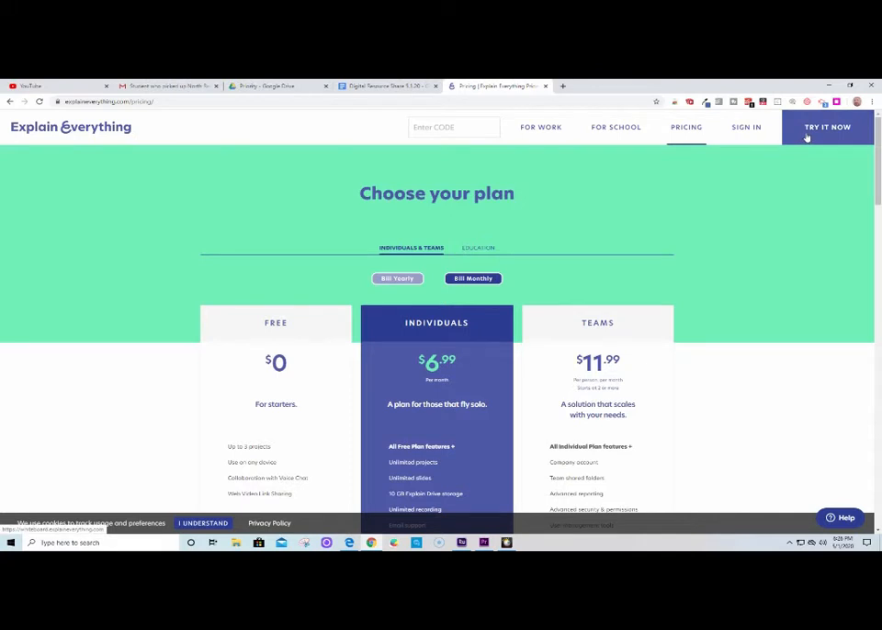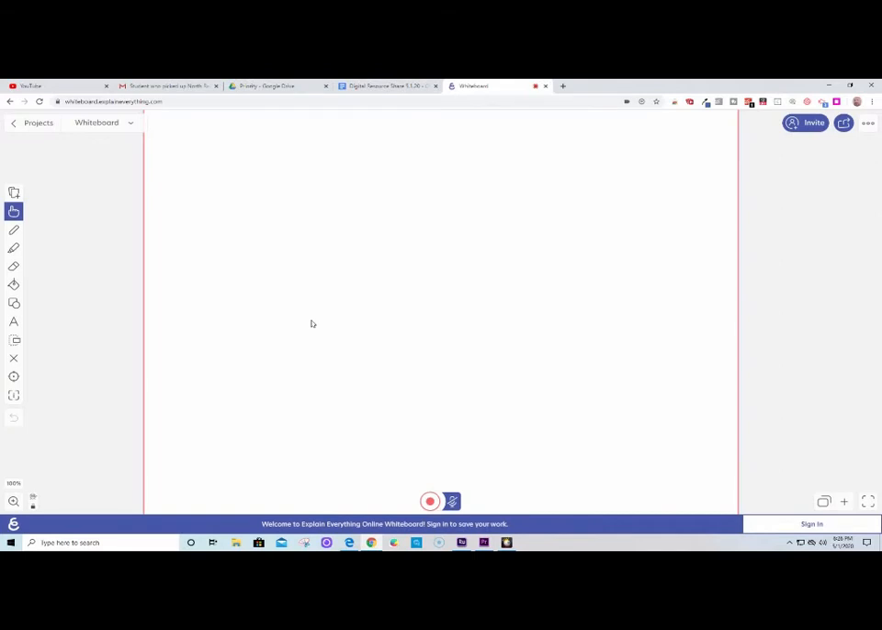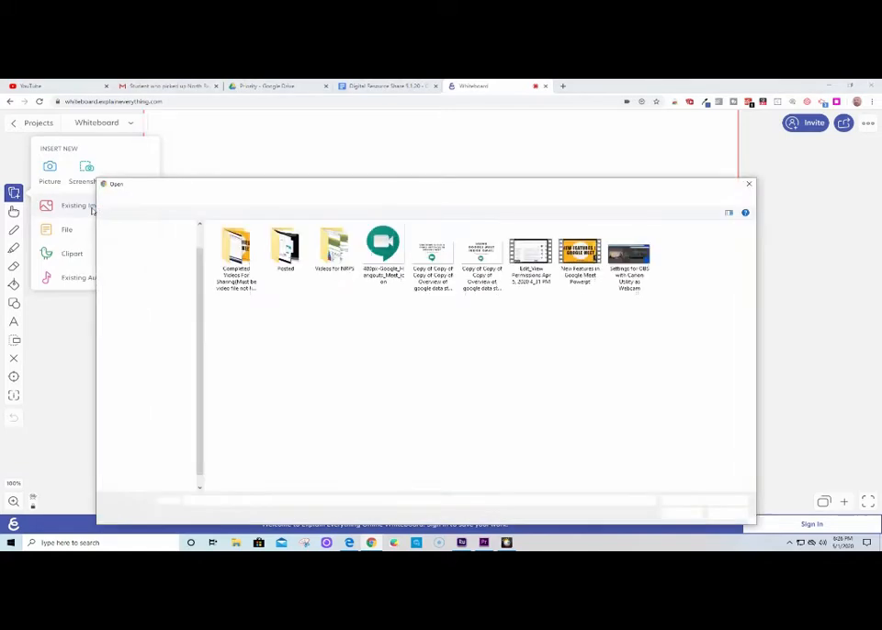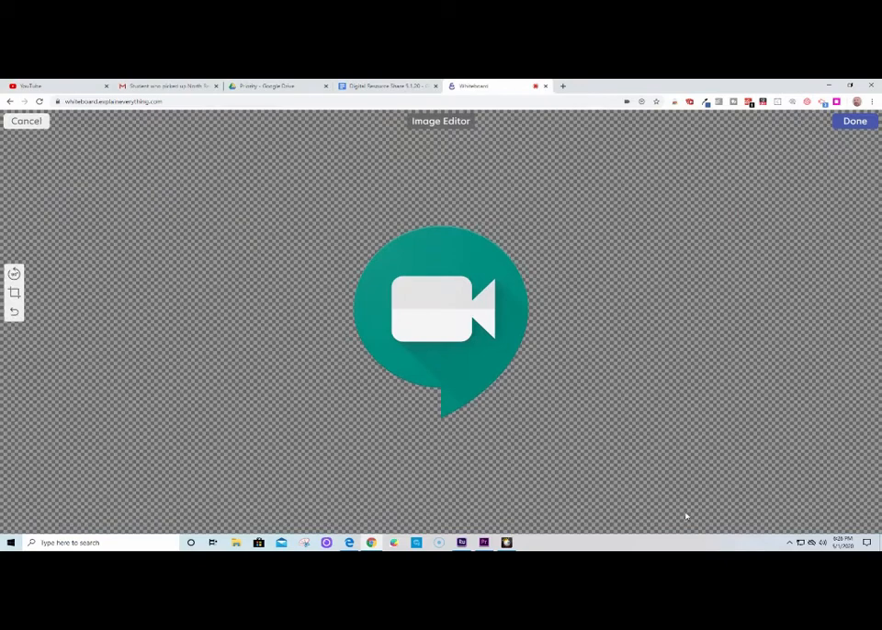I am going to go to the try it now just to give you a quick overview, and I am going to try a blank, squeaky clean space. And instantly they have a couple cool tools here to get you an overview of the space. They have a plus symbol. I'm going to find an existing image to add. I'm going to use this Google Meet image and bring it right in.